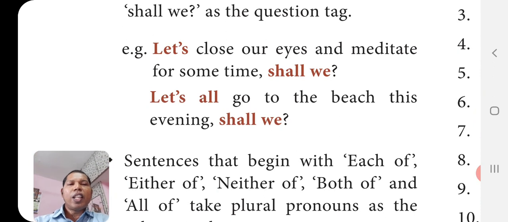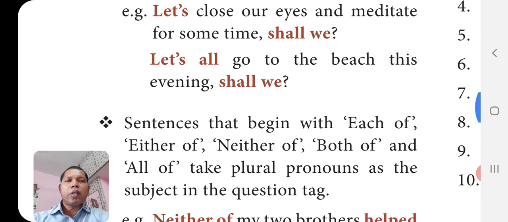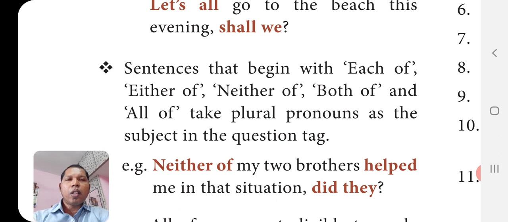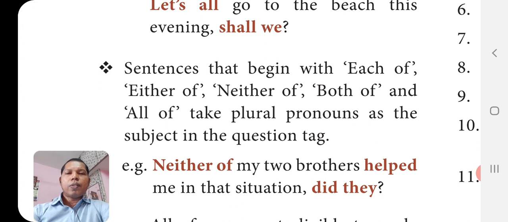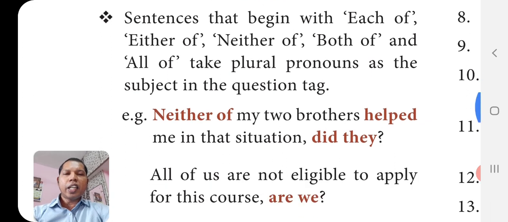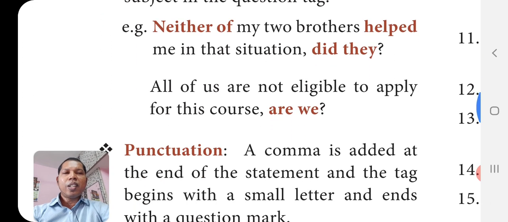Sentences that begin with each of, either of, neither of, both of, and all of take plural pronouns as the subject in the question tag. So, neither of my brothers helped me in the situation, did they? Neither is the negative, so we have to use the positive tag, did they? So first I said somebody, nobody, everything will be considered as plural. Here neither, either, both of, all of also are considered as plural. Did they? All of us are not eligible to apply for this course, are we?